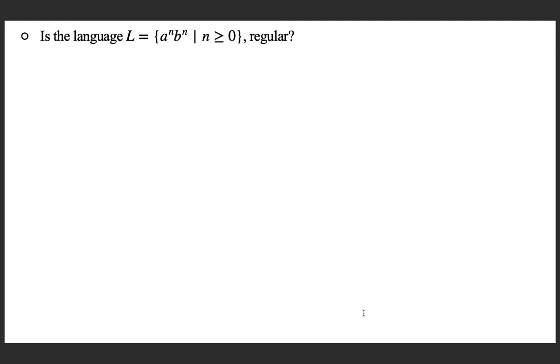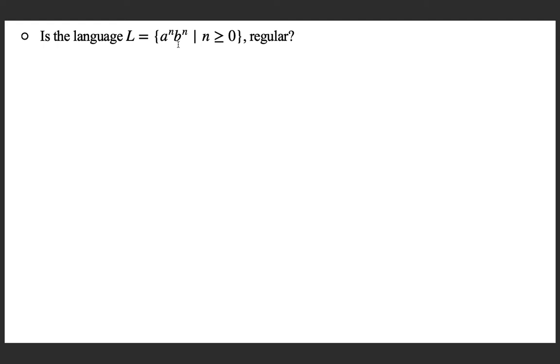First we can try to answer this question: is this language a regular language, which is n number of a's followed by n number of b's for all values of n greater than or equal to 0? When n becomes 0, epsilon is the string that you are getting. When n becomes 1, it is ab. When n becomes 2, it is aabb, or a square b square. Likewise it goes. So we need to see whether this language is regular or not.